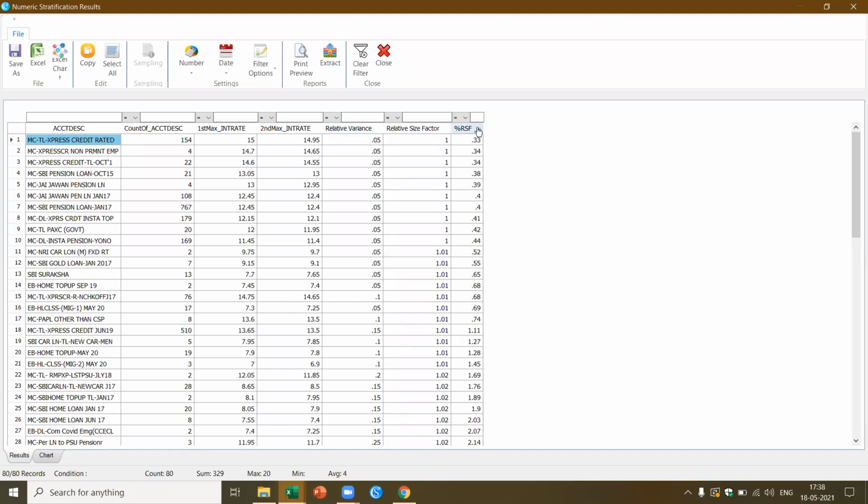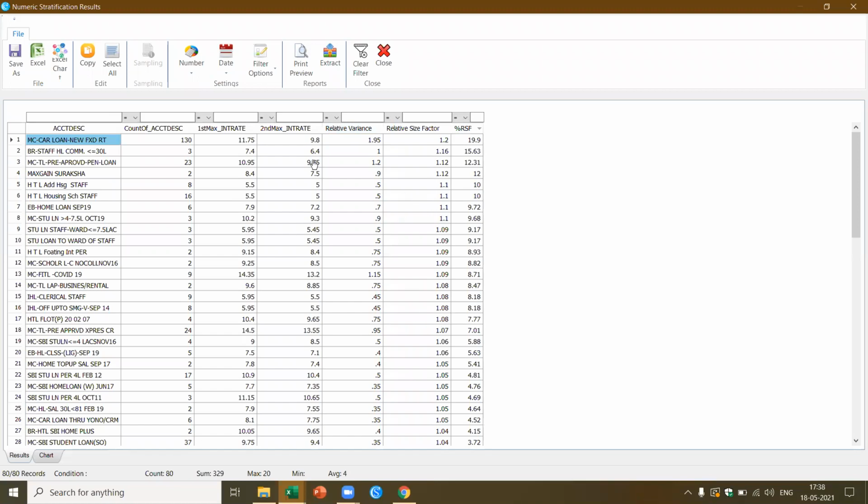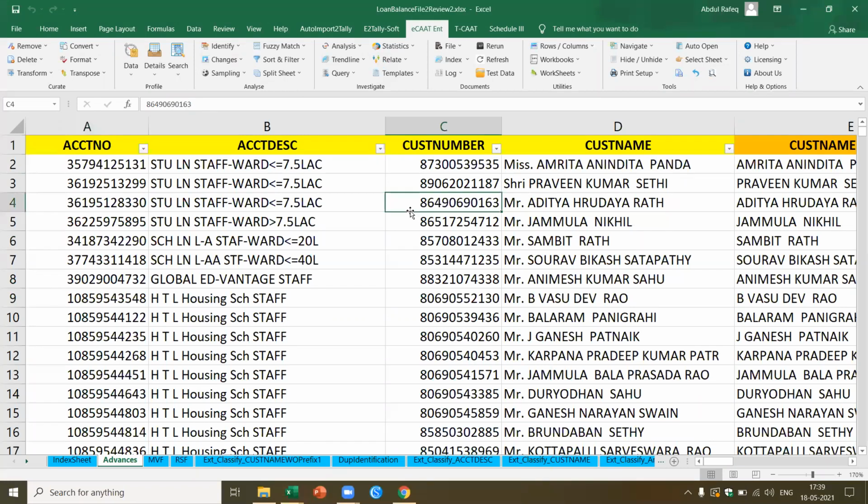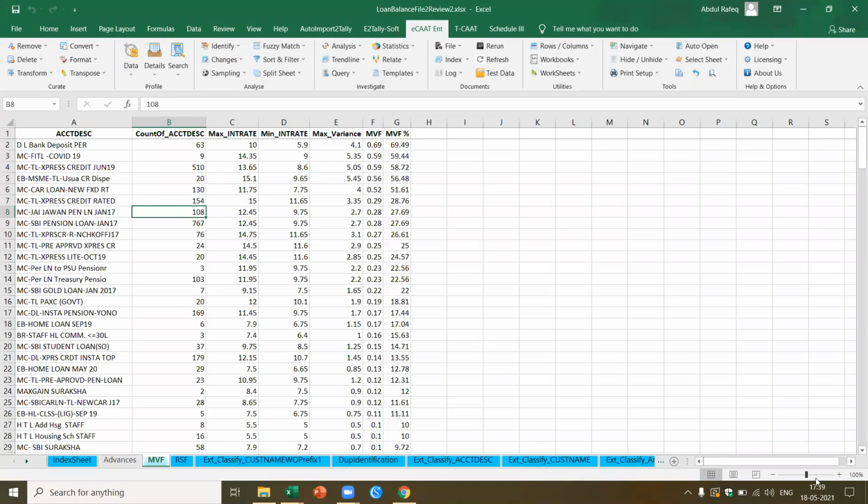Now I want to sort it based on the highest or the lowest. Here I'll be able to get the difference. Let's say we selected this, what is called the relative size factor. This is one of the important techniques used in fraud investigation. Let's say I want to know the difference between the maximum and the minimum interest rate. For that we have one more function which I've already performed here. I got the result here, if you see.